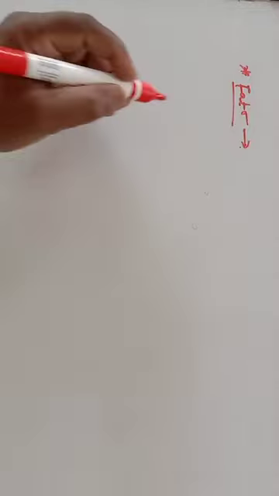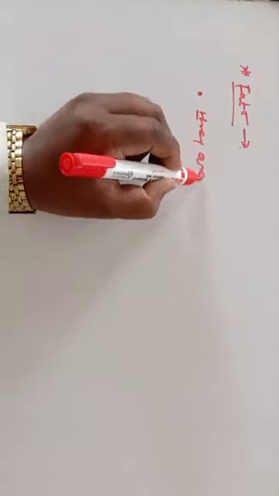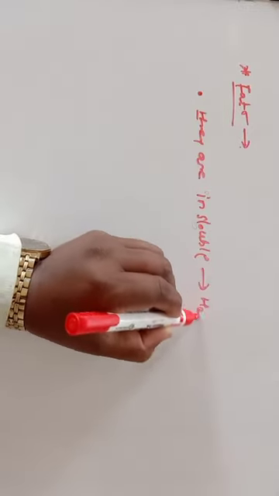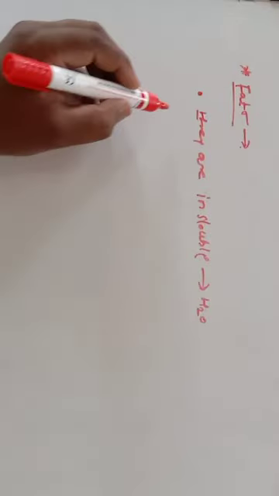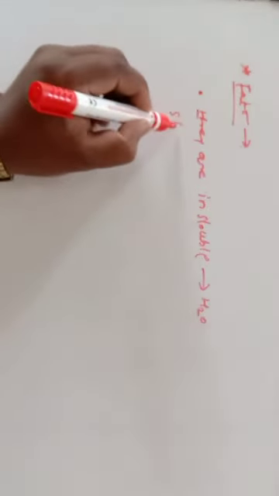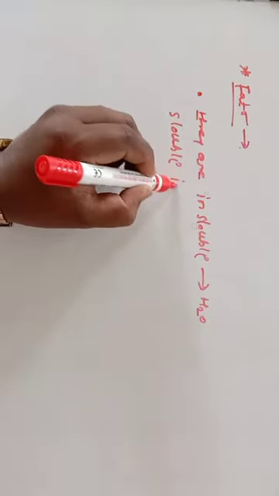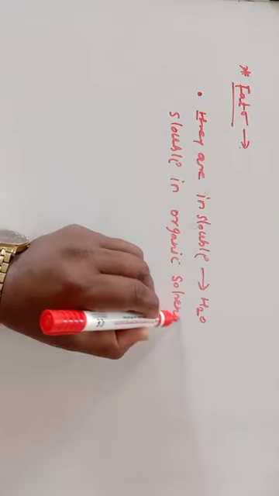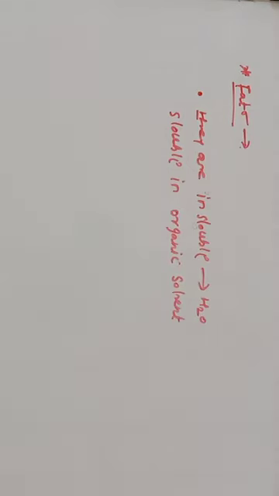We know that the fats are insoluble in water but readily soluble in organic solvents such as ether, chloroform, benzene, and CCl4. So the first property is that they are insoluble in water, but soluble in organic solvents, such as ether, chloroform, carbon tetrachloride, benzene.